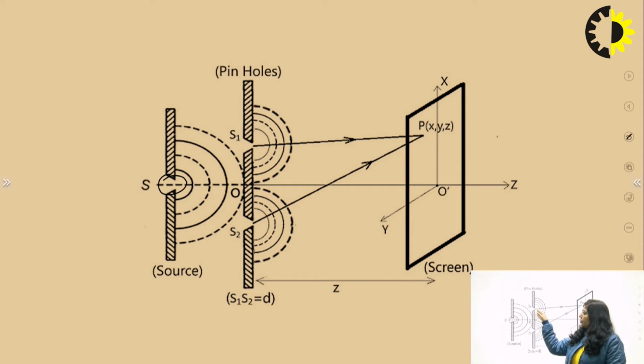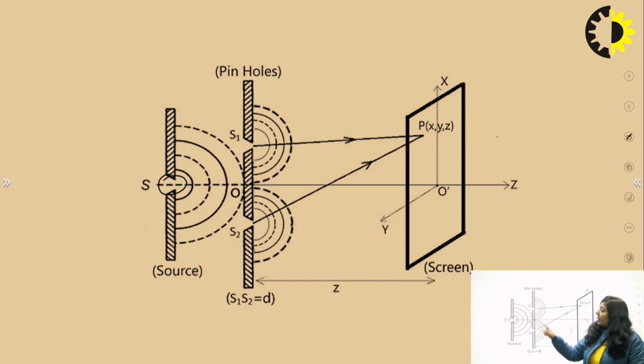Because these two slits are obtained because of division of wavefront of light. That means there will be division of wavefront of light, and then S1 and S2 are illuminated. If there is any change in the phase of that slit S, you will get similar changes for S1 and S2.